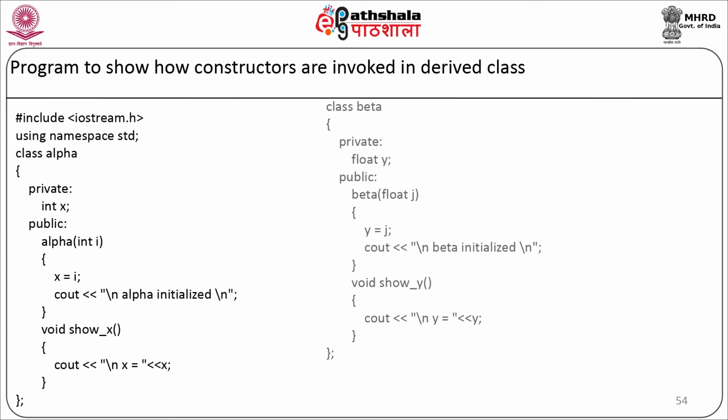Now we will have a class beta. Here in the private section we will have one data member float y. In the public section we will have a parameterized constructor beta(float j), y equal to j, cout the beta is initialized.